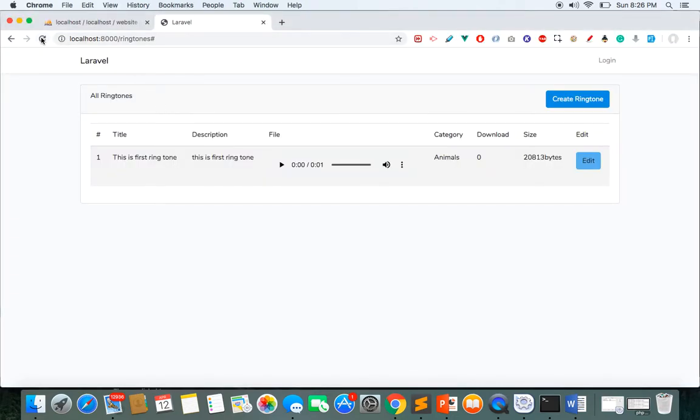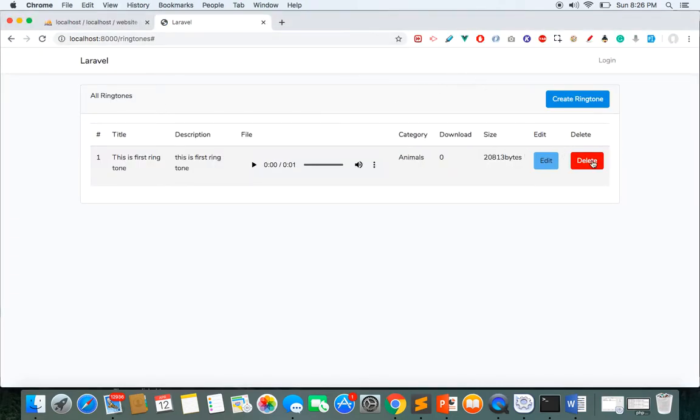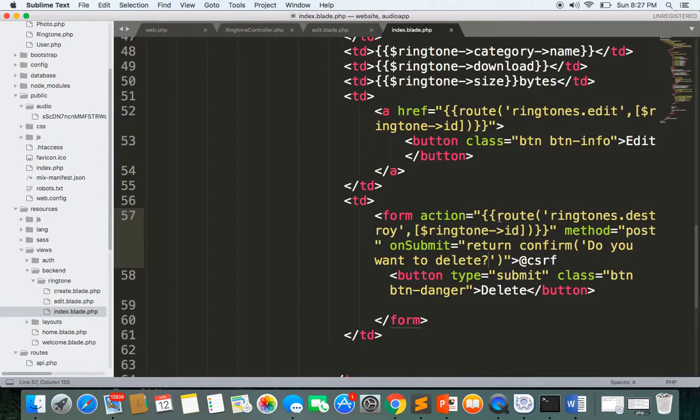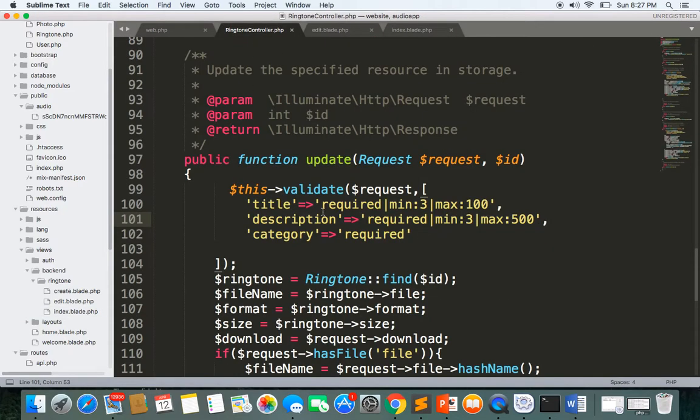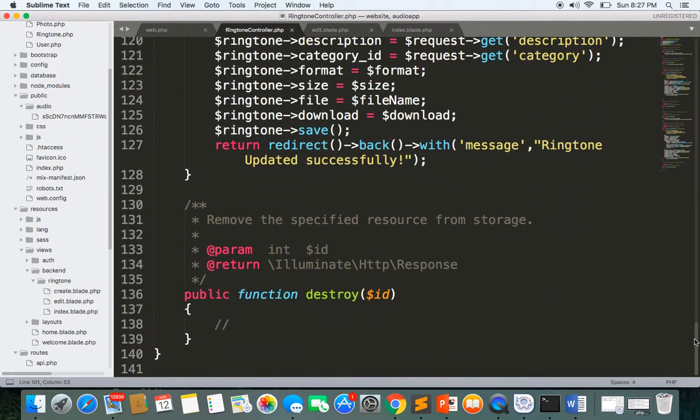So let's see it. If I click, then I'll get this, do you want to delete, and if I click OK, then it will delete the record, and if I click cancel, then I should remain on the same page. So now we have the ringtones.destroy, so we have to go in here and work in the destroy method.